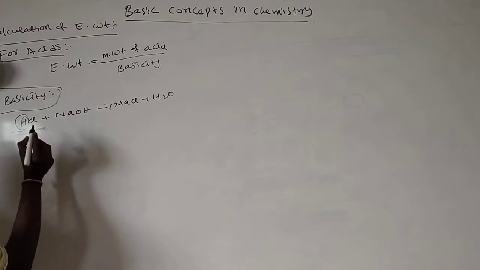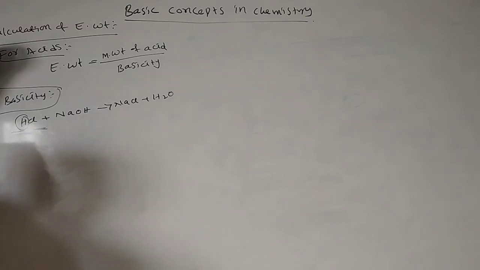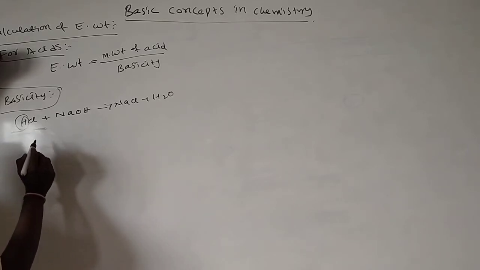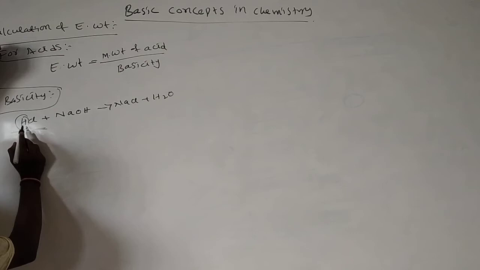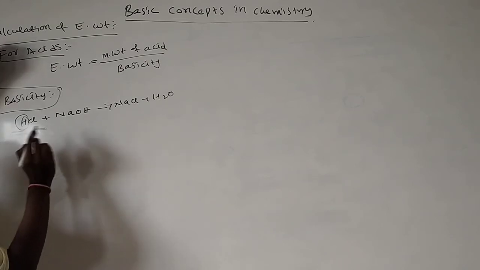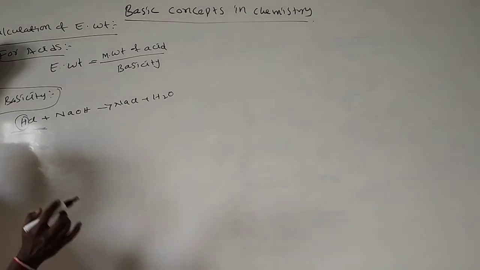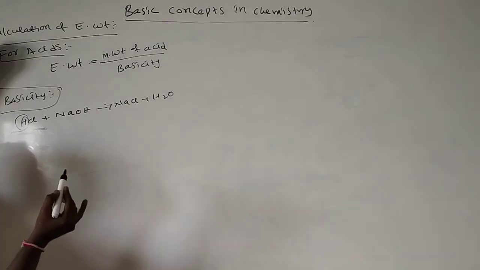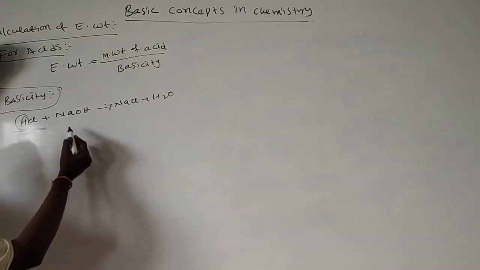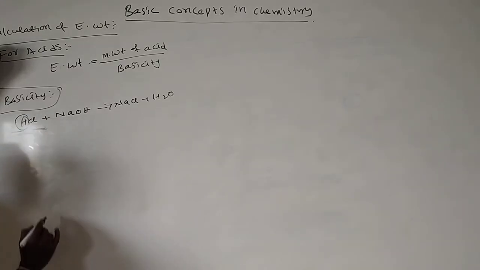This we call the basicity of an acid. Basicity means the number of hydrogens present in the acid, or the number of hydrogen atoms replaced by the base.